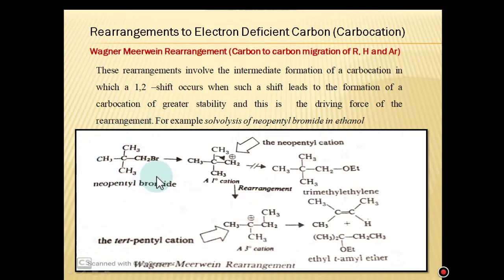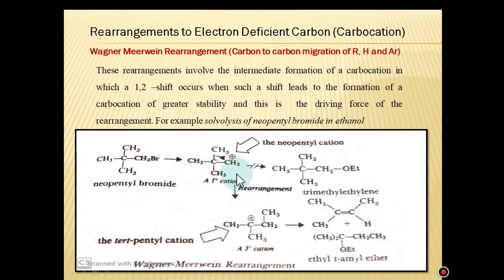It is an example of neopentyl bromide. If the routine reaction takes place, this Br is substituted by the ethanol, which acts as a solvent, with formation of a carbocation, and finally the product expected to be this. But this product is not obtained. In place of this product, these two products are obtained. It is only possible due to this rearrangement.